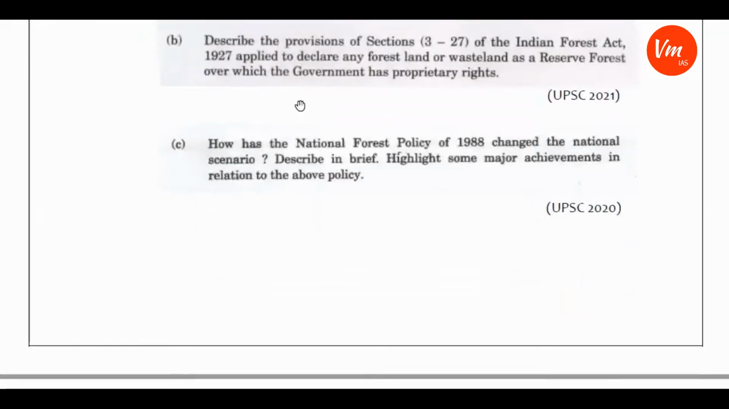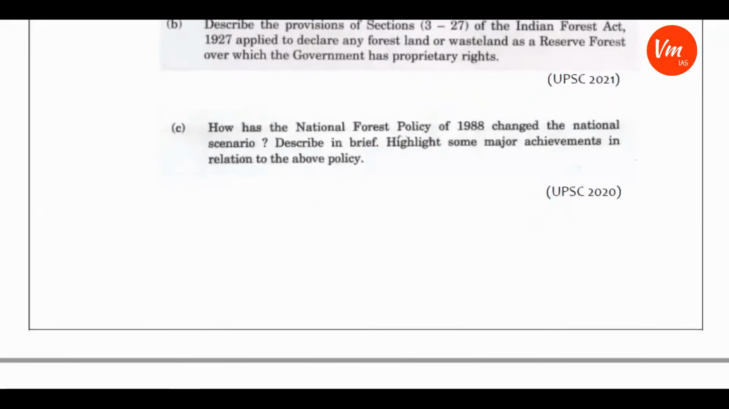So you have to be thorough with the salient features of the acts. One more question, if you observe: how has the National Forest Policy of 1988 changed the national scenario? Describe in brief. Highlight some major achievements in relation to the above policy. So he is asking about major achievements. This was asked in UPSC 2020. So these are the types of questions they might ask in the coming exam as far as forest resources are concerned.